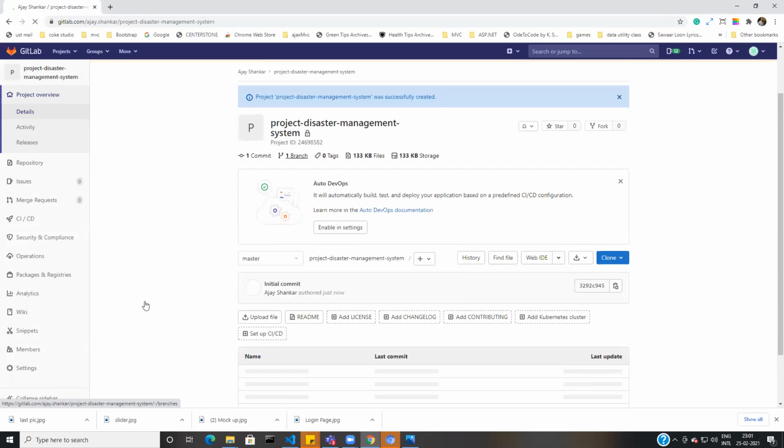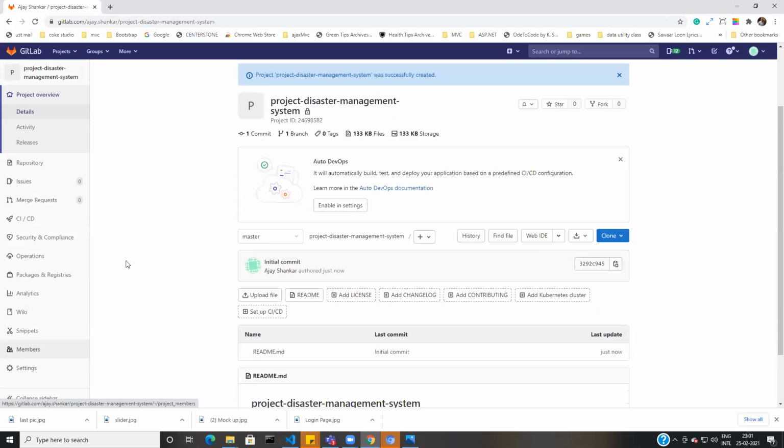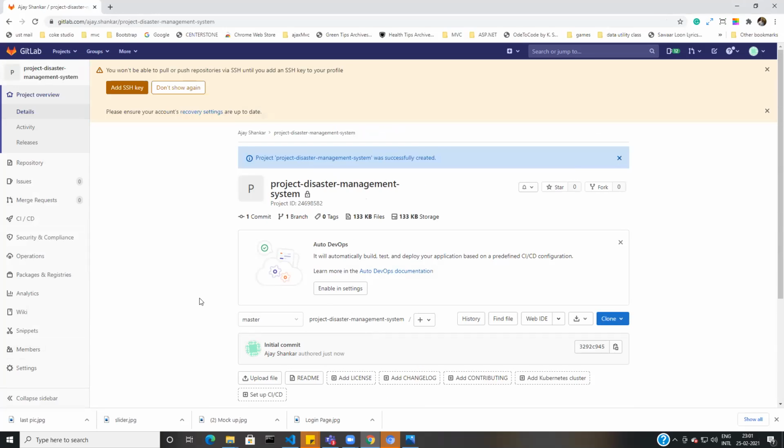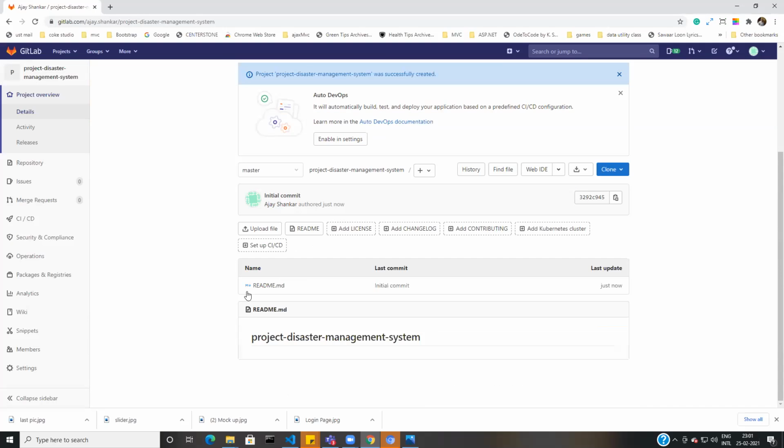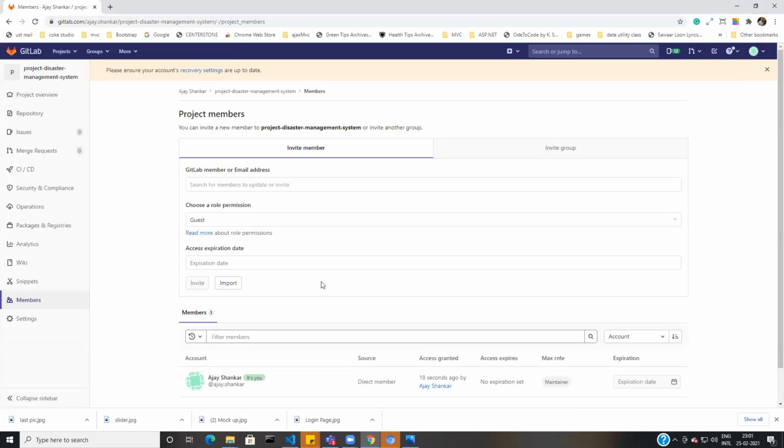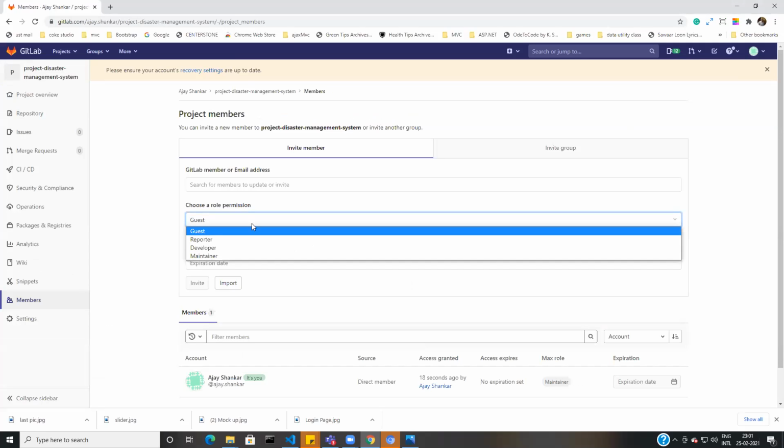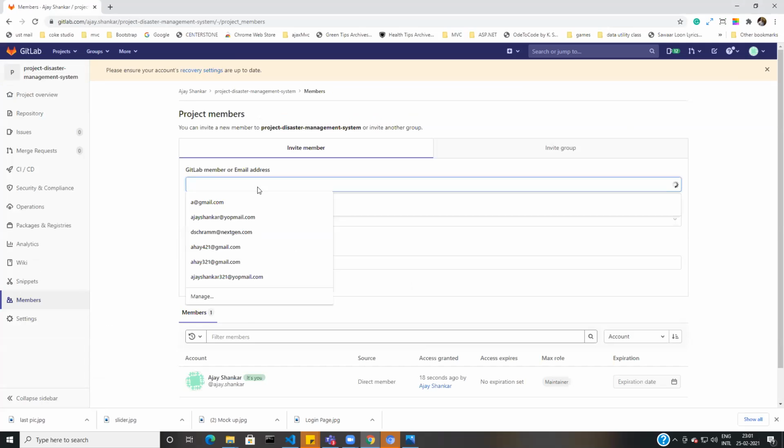Simply, I'm going to add you from this members section tab. Okay, the project has been created. There's only one initial commit, which is the readme file, which I created when I was creating the project. So I'll go to the members tab, and there I can give access to the members. What kind of access permission I want to give, I can select from here: guest, reporter, developer, or maintainer. Okay, so I'm going to give you the developer access. First I need to add myself.